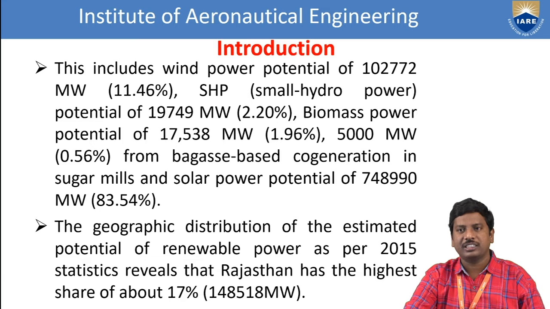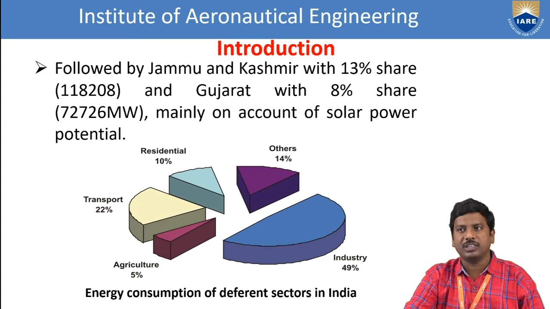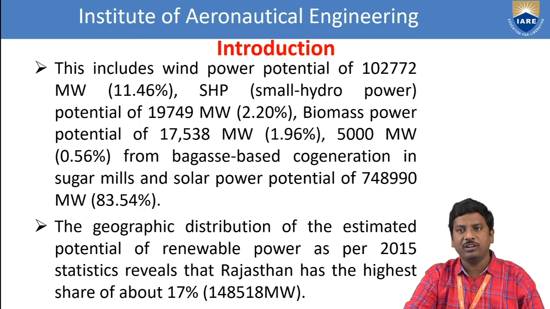highest share, nearby 17%, and it is followed by Jammu and Kashmir with a 13% share, that is 1,18,208 megawatts, and Gujarat, the third state, with an 8% share, that is 72,726 megawatts. So mainly on account of the solar power potential. That means we already discussed that out of the total energy consumption, solar power has the most share, that is 83.54 percent.